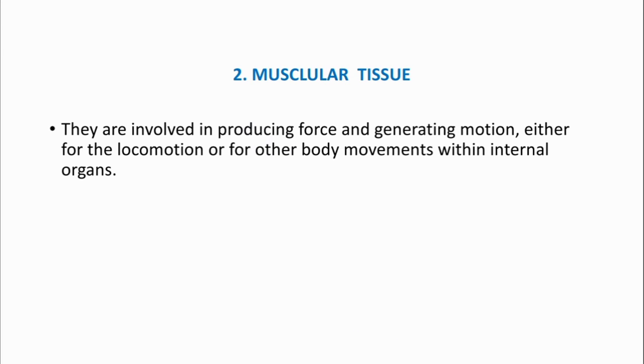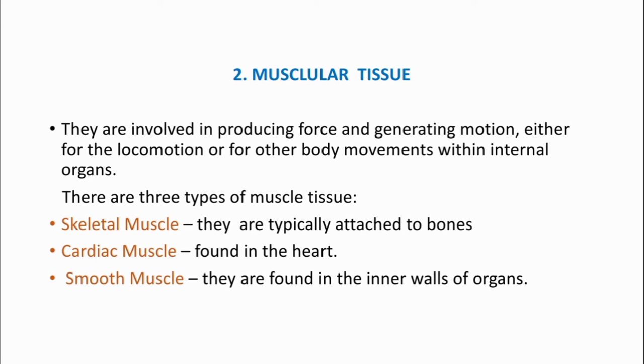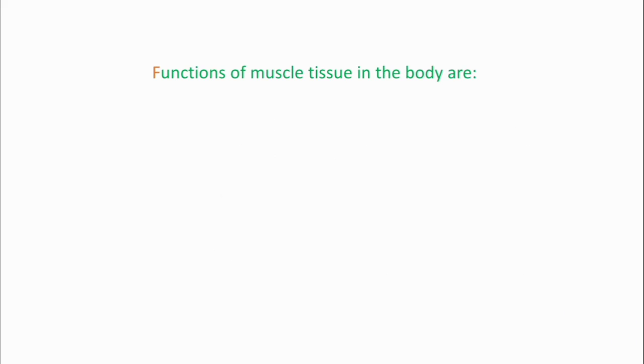the body. Muscular tissue. They are involved in producing force and generating motion, either for locomotion or for other body movements within internal organs. There are three types of muscle tissue. Skeletal muscle. They are typically attached to bones. Cardiac muscle, found in the heart. Smooth muscle. They are found in the inner walls of organs.